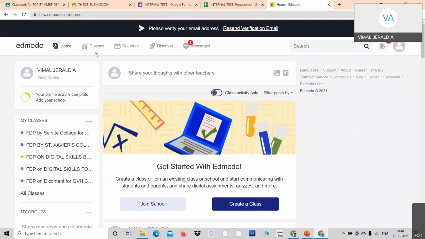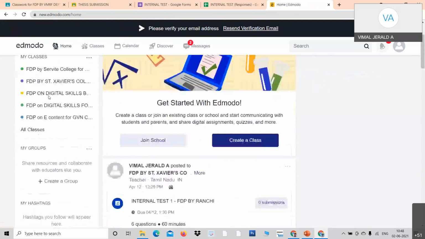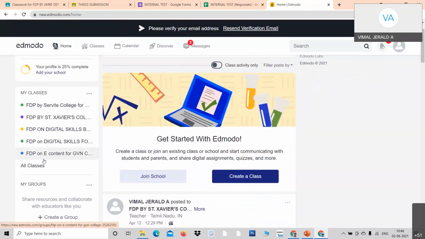Now look at your process. I have gone in here. Immediately it will ask you, see here, join class or create class. Do you see that? Join class or create class. Now go to classes. On the top you've got home, this is the home menu that we have seen. See the environment as such. The classes that you have created will be listed here. And the groups, if you want to create a group, what is the difference between classes and groups?